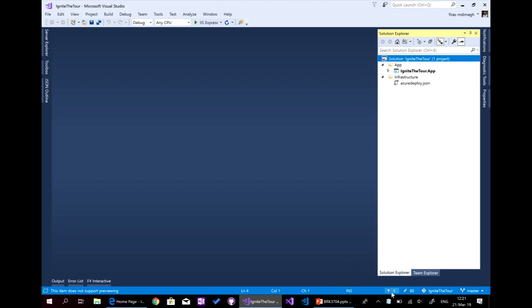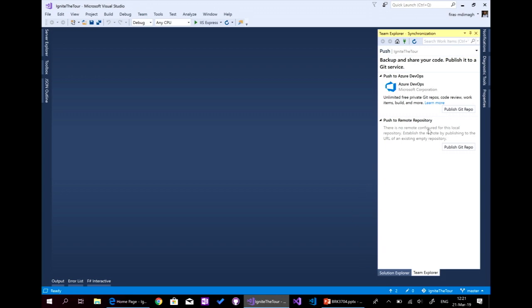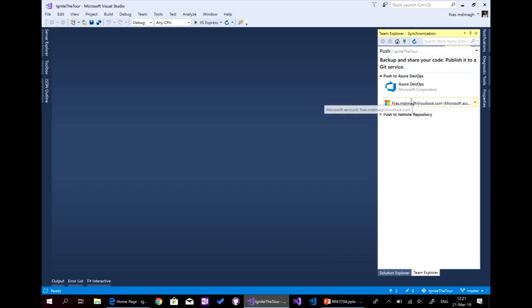Then here, the first push. Here, I can add directly to Azure DevOps or any platform that supports Git. So I'll push it to Azure DevOps. I'm already connected in Visual Studio. Otherwise, you can do it with a command line or with any other IDE or any other program that supports Git. So directly.